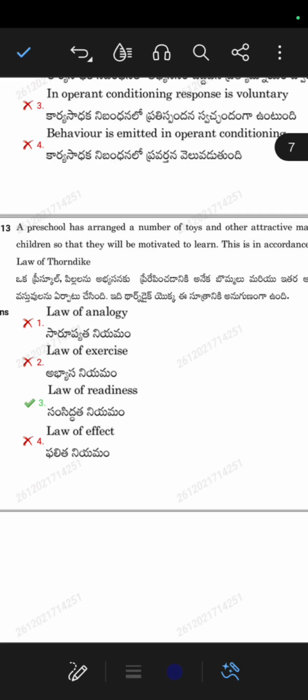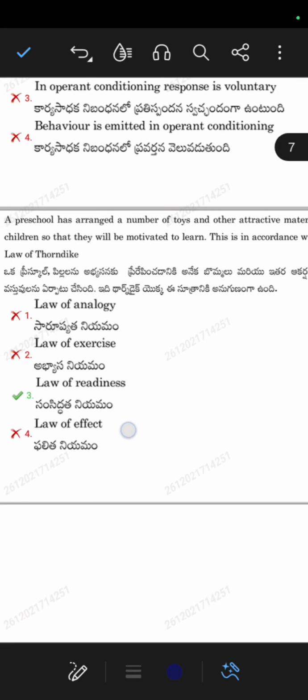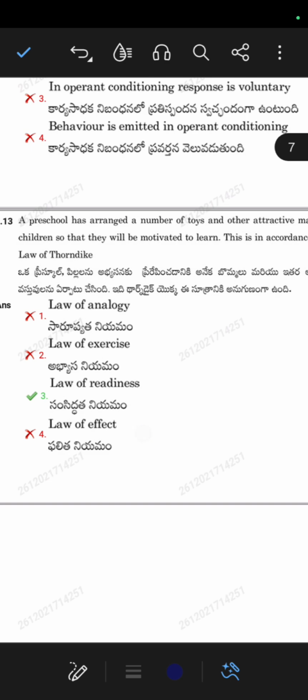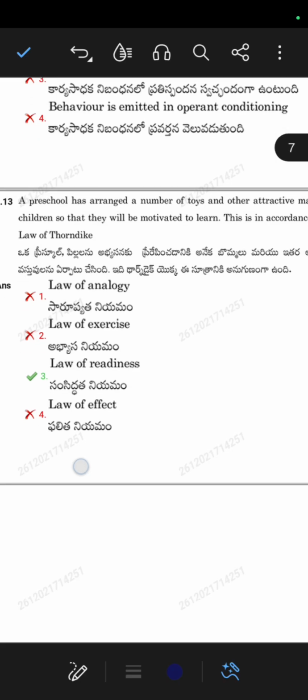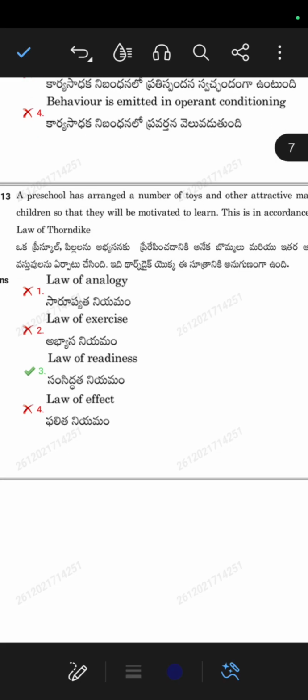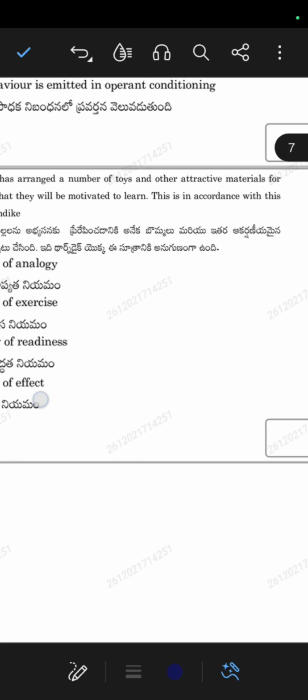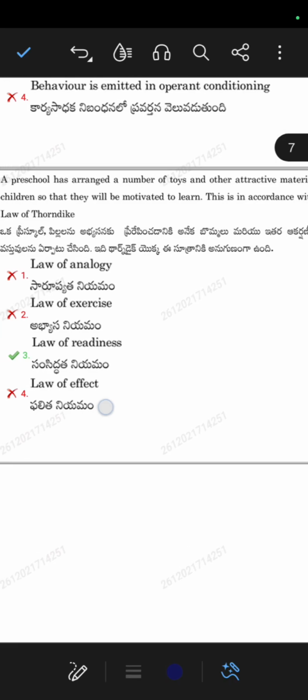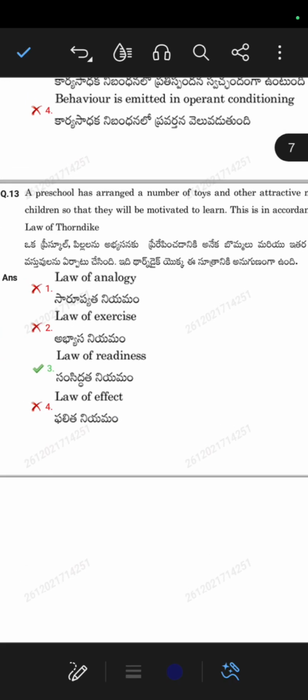The options are law of analogy, law of exercise, law of readiness, and law of effect. You should learn the laws of Thorndike; you can go through them, and whatever question they ask you can answer it.